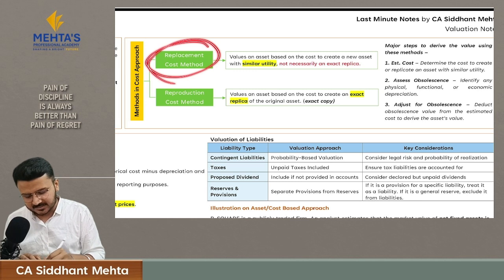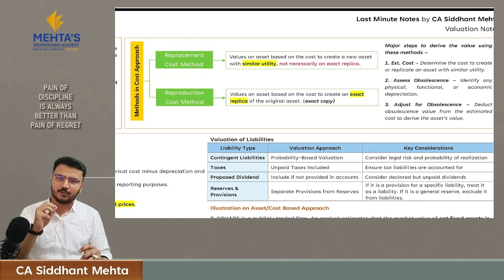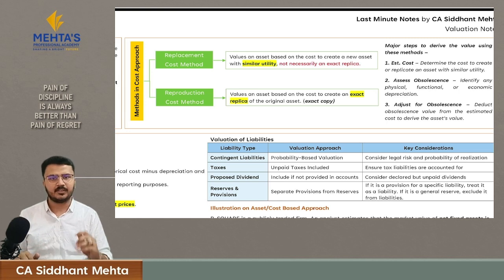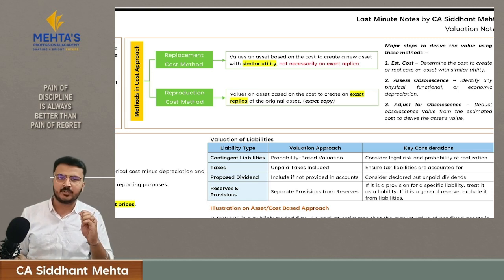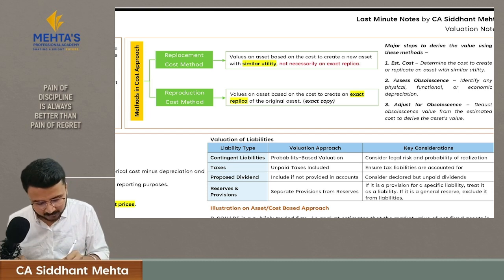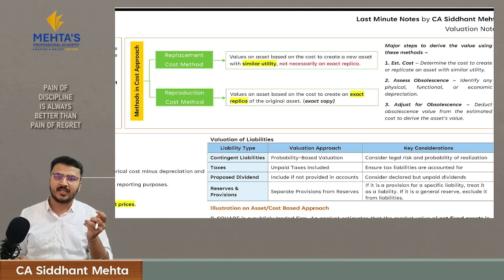Here, the replacement cost method is usually used by insurance companies to decide the payout. To give you an example, if there is one factory which got burned down and the insurance company wants to decide what will be the payout, they will assess what will be the cost to create such a new asset which has similar utility, and based upon that they will decide the insurance payout.